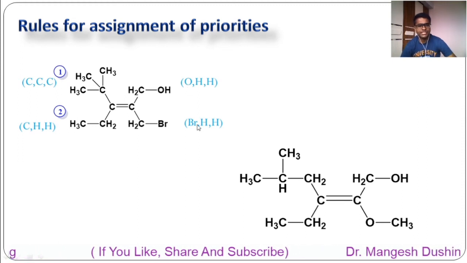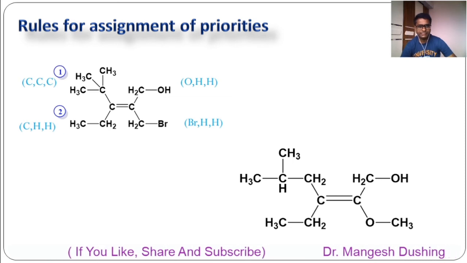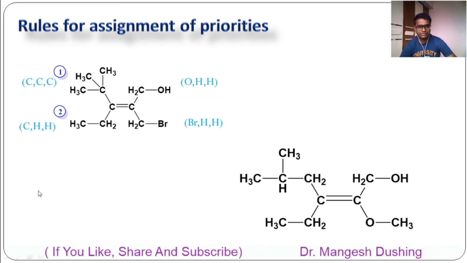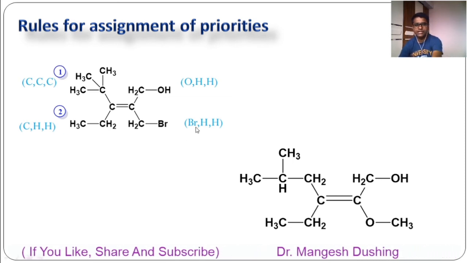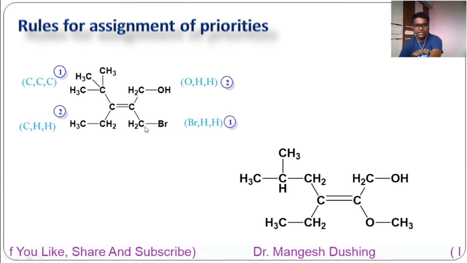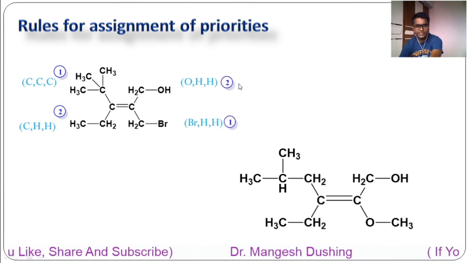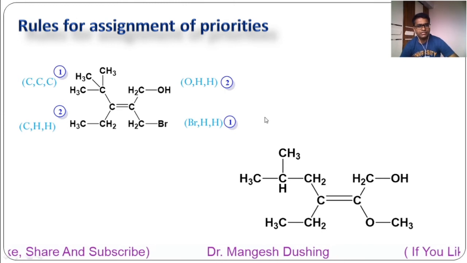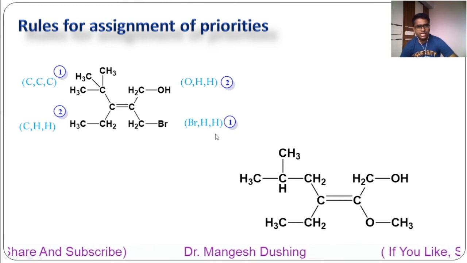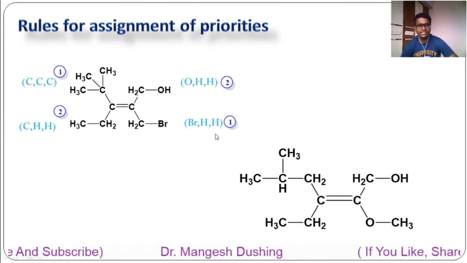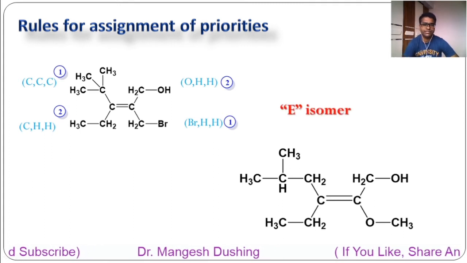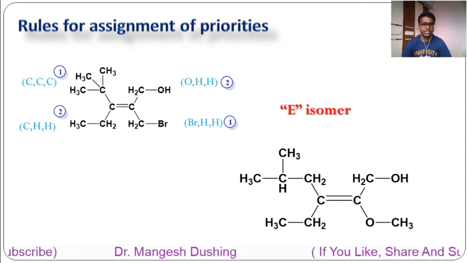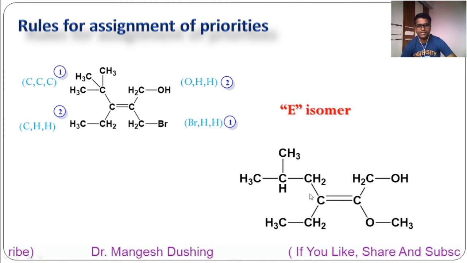So in this case, first atom is oxygen, first atom is Br. Whose atomic number is higher? Yes, Br, 35. Oxygen is only 8. So first priority is given to this group and second priority to this group. See here. Now which is this isomer? Similar groups are on the opposite side. So it should be E isomer. Correct. Now this is the second example.